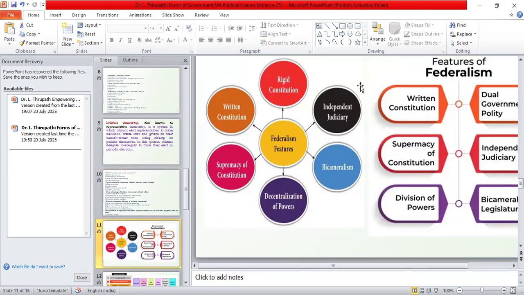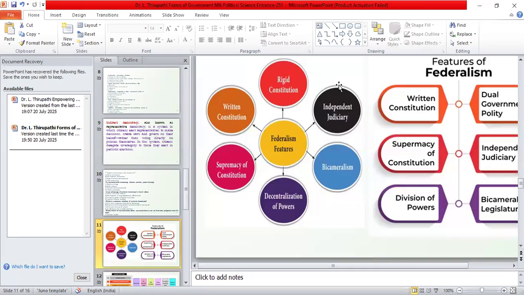Okay, next one. These are the two types of democracy. So far we have discussed the direct democracy and the indirect democracy. Now we are moving on to the features of federalism. The features of federalism. Here we have federalism and unitarianism, the unitary form of government and the federal form of government. This is one of the famous forms of government.